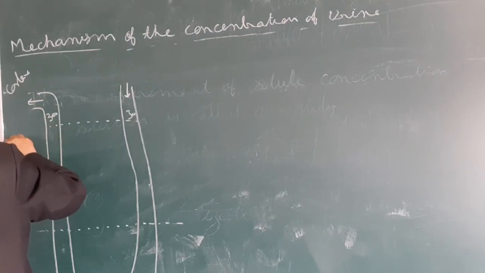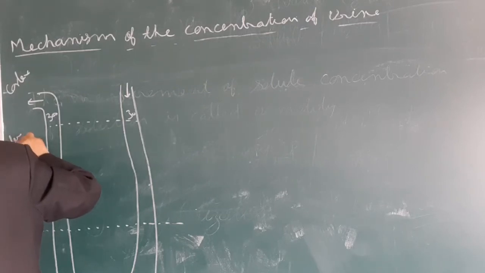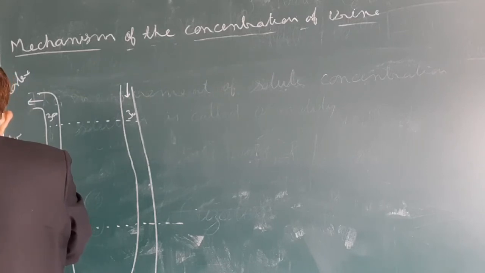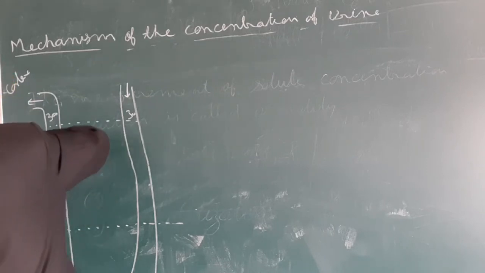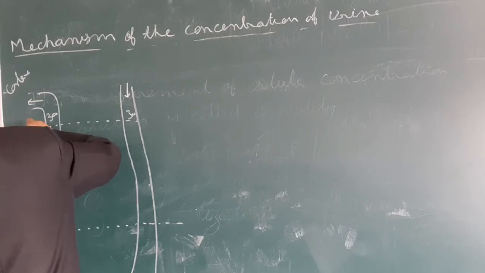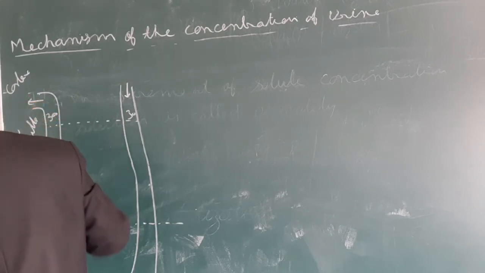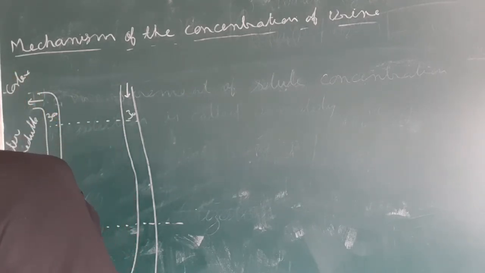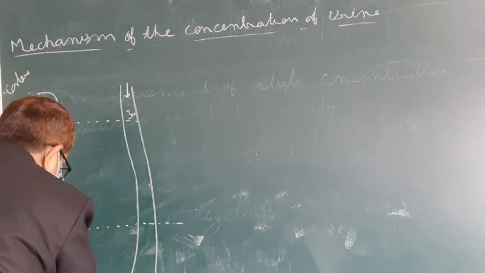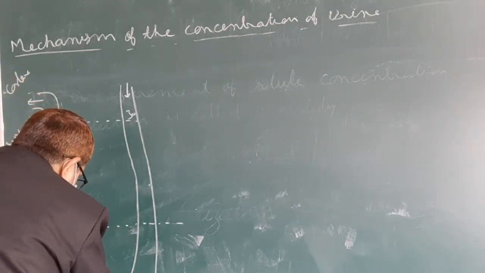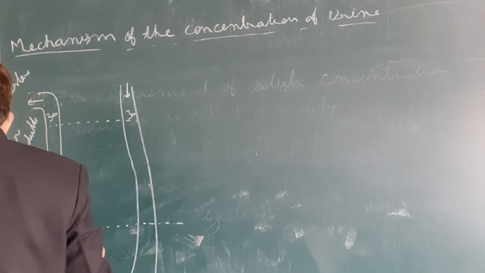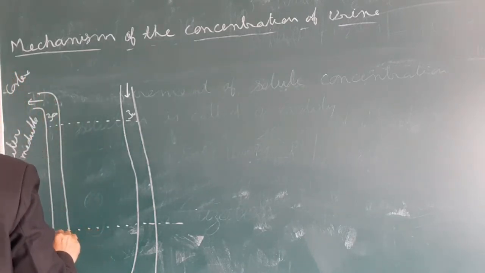This is the outer medulla, and this is the inner medulla. And here it goes up to 1200 milliosmol per liter.